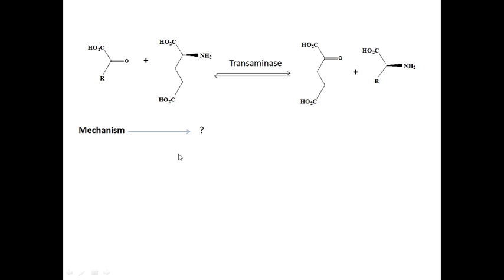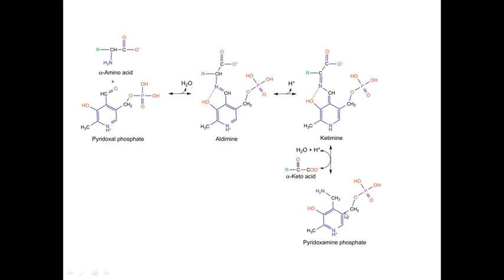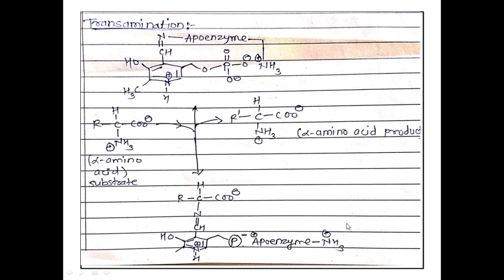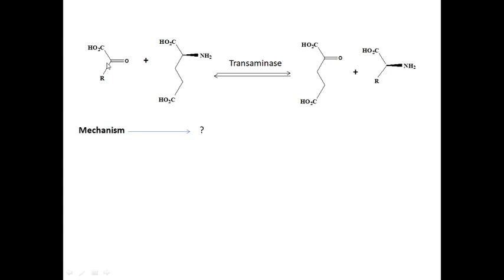For drawing the mechanism, first the amino acid reacts with PLP, then there is formation of a keto acid. In the next step, you get pyridoxamine phosphate. This pyridoxamine phosphate reacts with this keto acid, and you get the amine. In your notebook, draw the mechanism for this reaction.